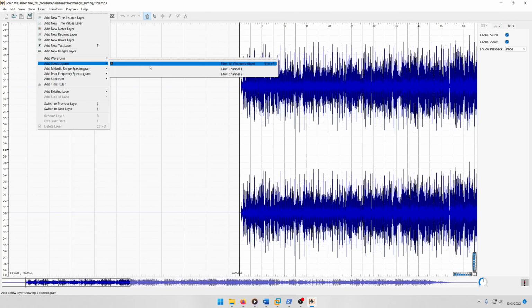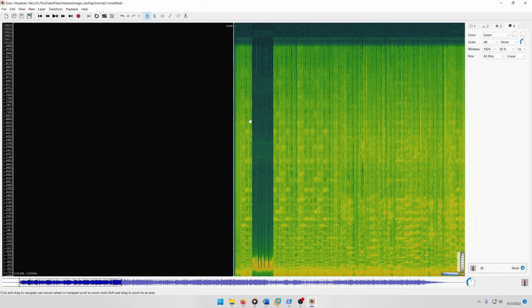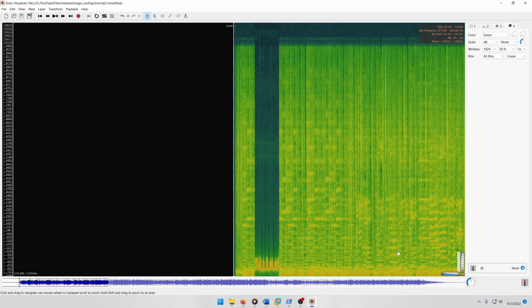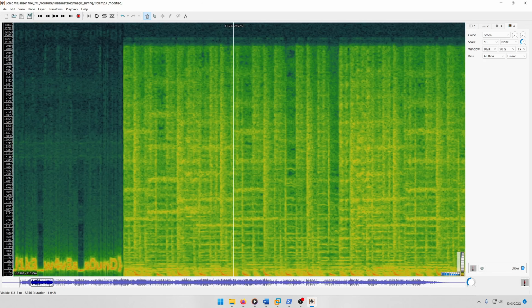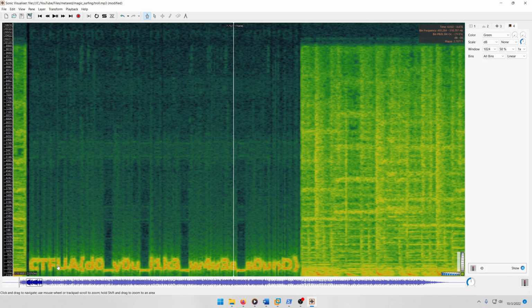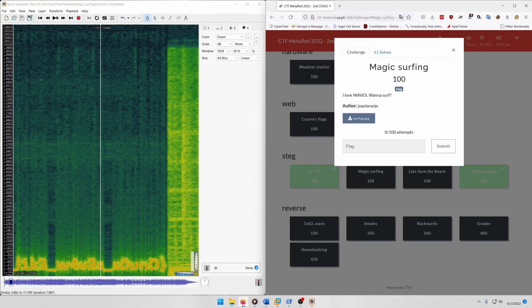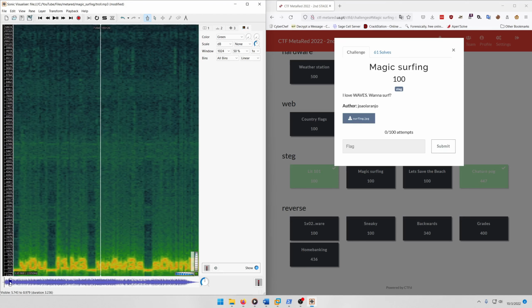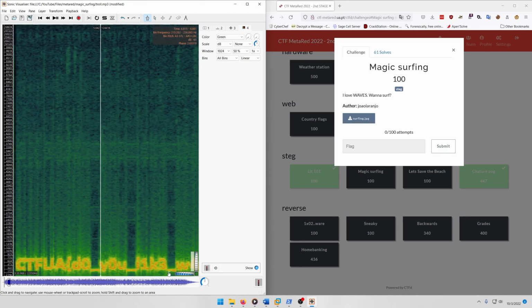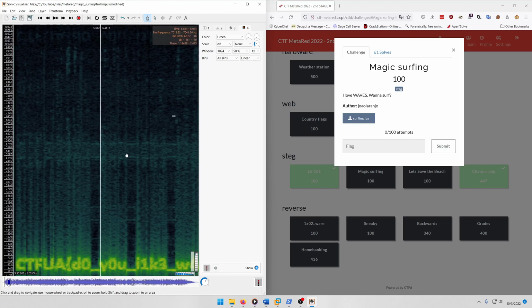Layer, add spectrogram. I don't know why that's whited out like that, but the first one will be all channels. And then if you zoom in, like so, you'll actually find the flag right here. It's a bit hard to read, but it says, do you like waves sound in Leet Speak? So let's go ahead and start typing that in. Maybe we can make it a little bit easier to see by changing the color up a little bit. There, that looks a little bit better.